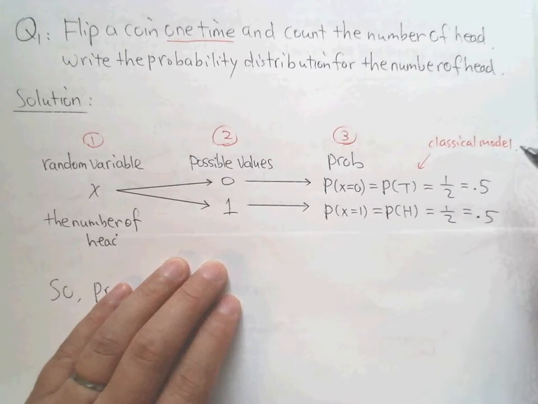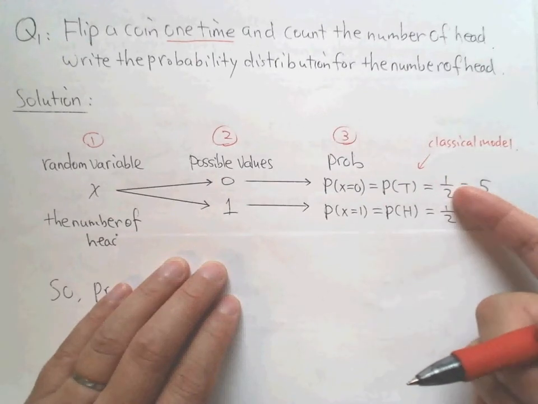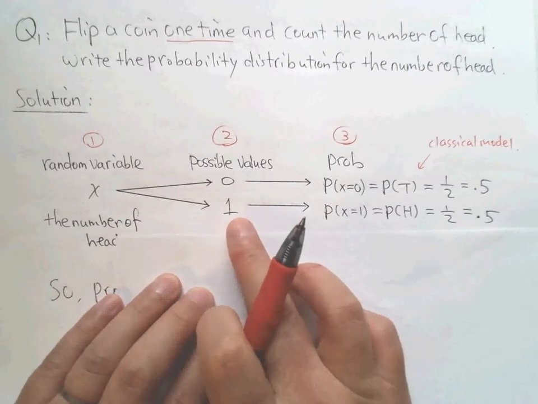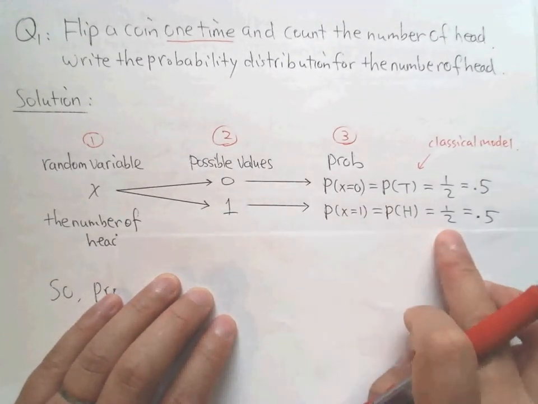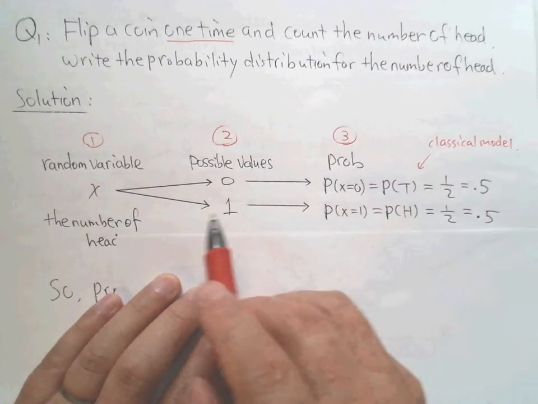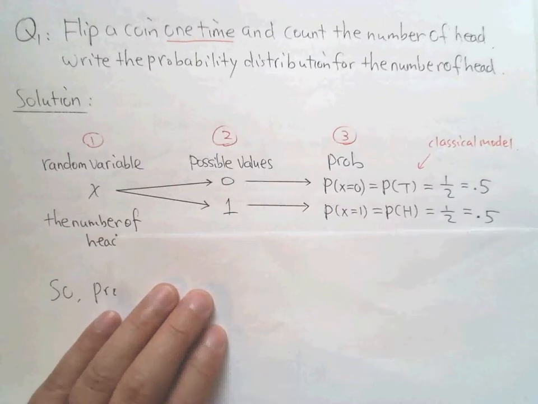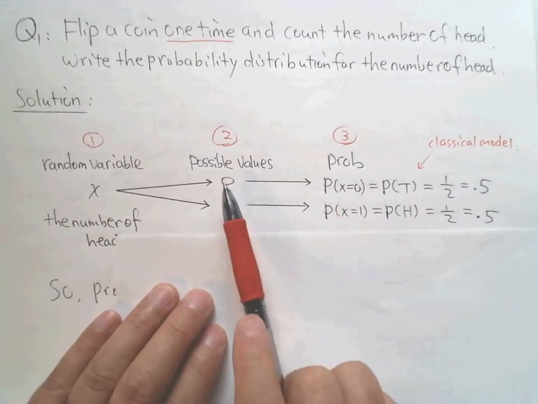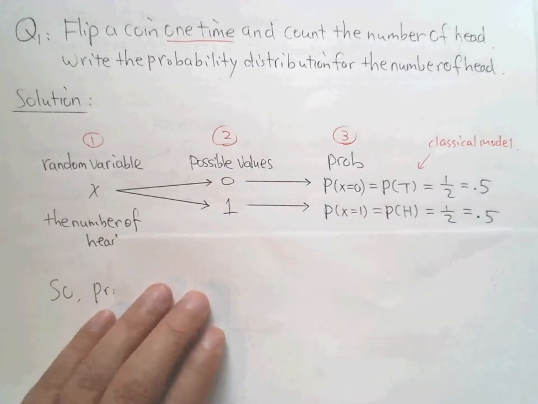You flip one coin and get a tail up. Getting a tail is 1 successful outcome over 2 total outcomes, so it is 0.5, right? The second, if you want to get one head up, means you flip a coin and get a head up. What is the chance? The chance is still 1/2. Now you have almost finished. These x values could be these two numbers, and each number is associated with a chance. You have a 50% chance to get a 0 and a 50% chance to get a 1. Now you have everything.